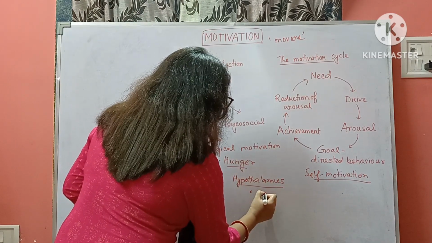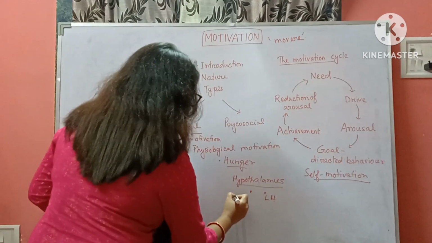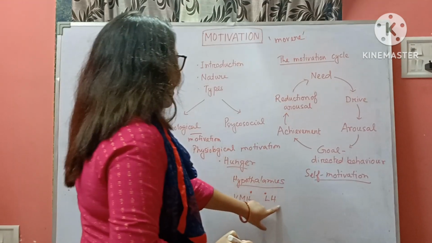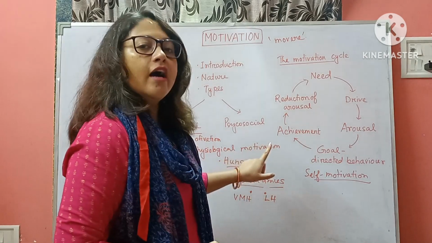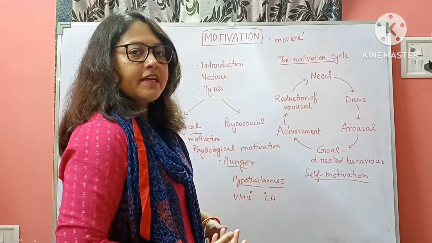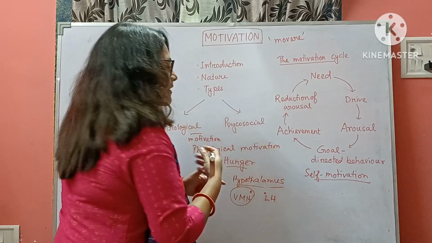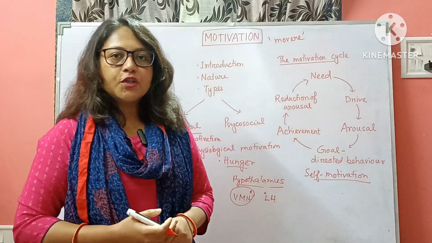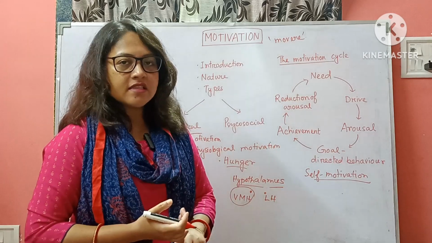In the hypothalamus, there are two points. One is the lateral hypothalamus and another is the ventromedial hypothalamus. Lateral hypothalamus is involved to activate the feeling of hunger when we feel that we are hungry. But the ventromedial hypothalamus regulates the lateral hypothalamus, how much we will eat, so that it prevents us from obesity or from many other diseases.